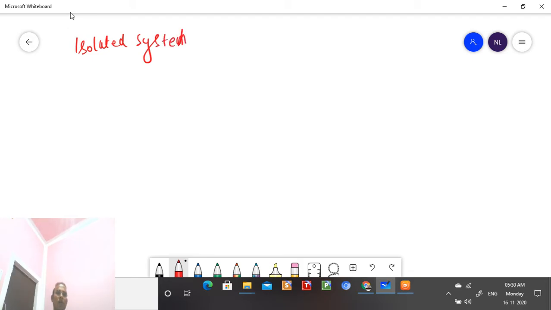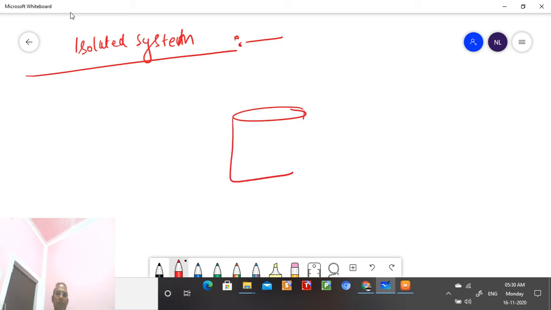So when you are talking about the isolated system, student, this is a closed system, that is not an issue, but on this closed system there is some covering, one layer, an insulation layer, student. This wall of the container is an isolated container.